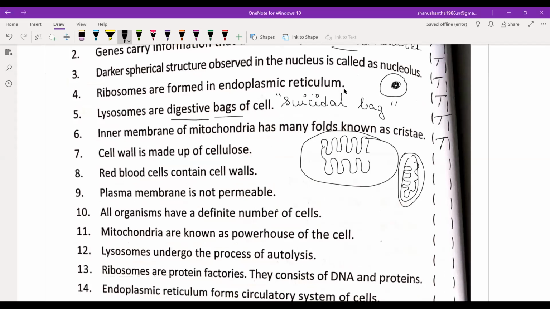Cell wall is made up of cellulose. True, in plant cells. Yes, the cell wall is true only. Red blood cells contain cell wall. False. They don't have a cell wall, they have a cell membrane.